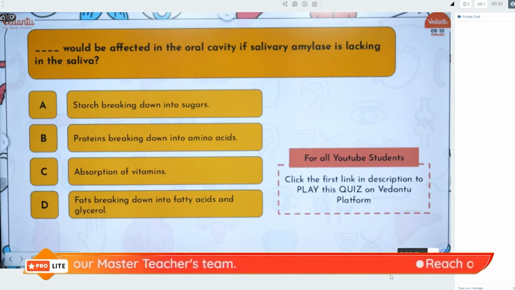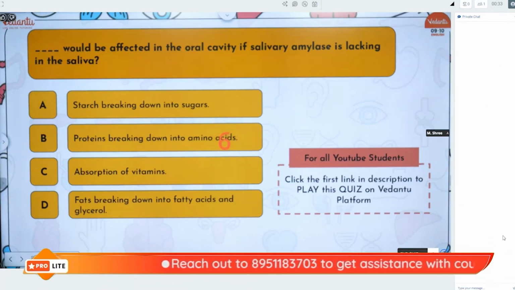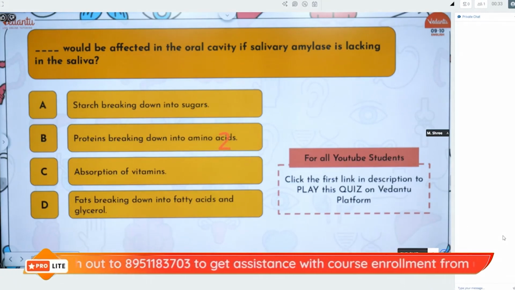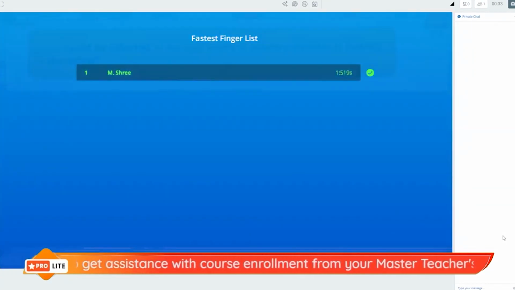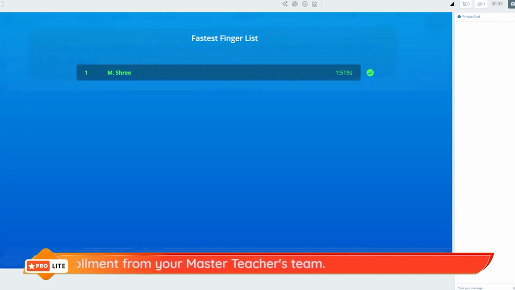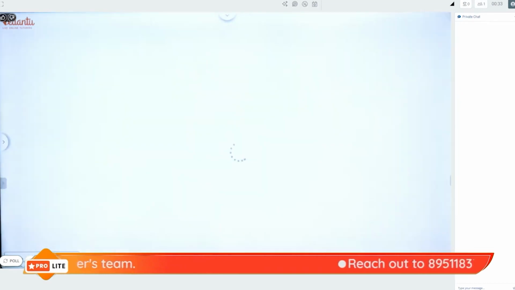Come on, I want all of you to answer this question. It's very easy. Very well. The answer to the question is that if the salivary amylase is not present in the saliva, then the breaking down of starch to maltose will not happen.